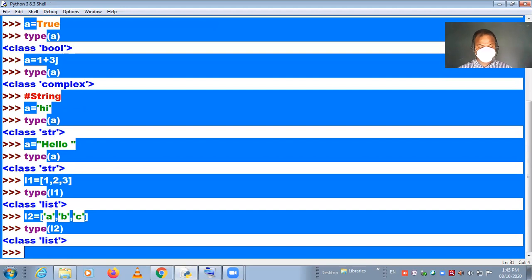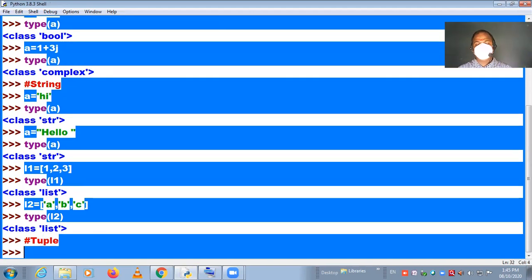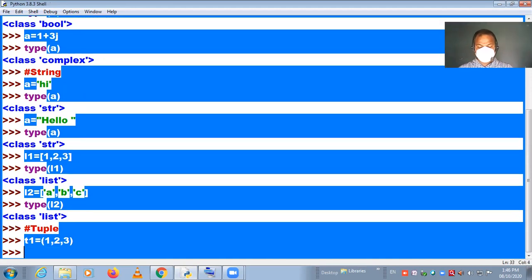List is over, now come to the next one, that is tuple. Tuple is all about storing a sequence of values, comma separated, in parentheses. So let's take t1, and in parentheses we simply use 1 comma 2 comma 3. Now check the type of t1.